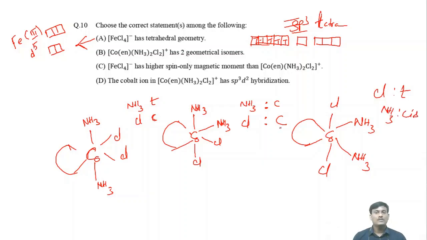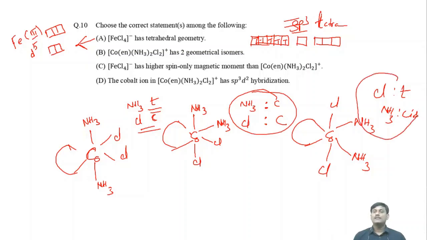So how many are possible? NH3 may be in trans, Cl may be in cis; both NH3 and Cl may be in cis relation; Cl in trans relation and NH3 in cis relation. How many are possible? 3 are possible. So this one is wrong.